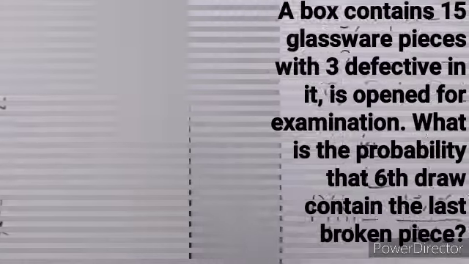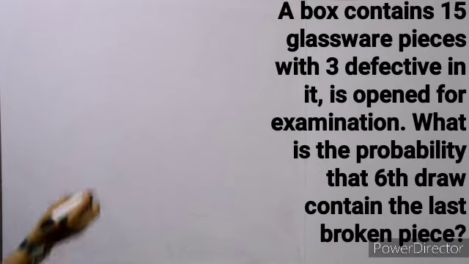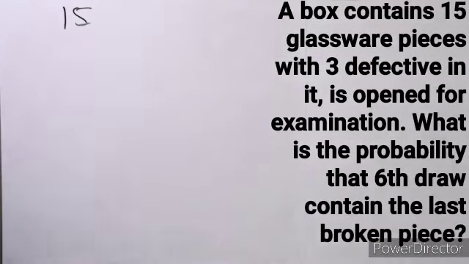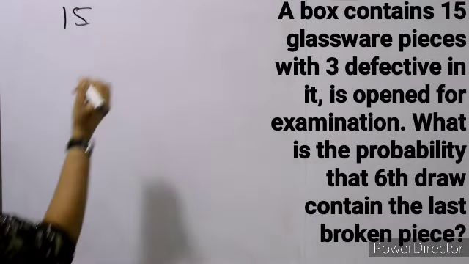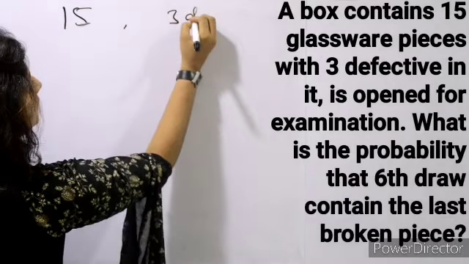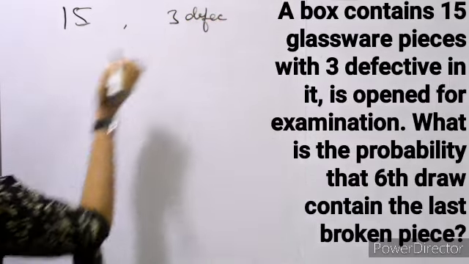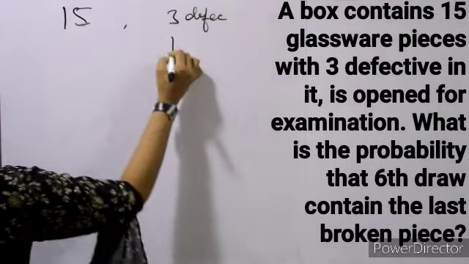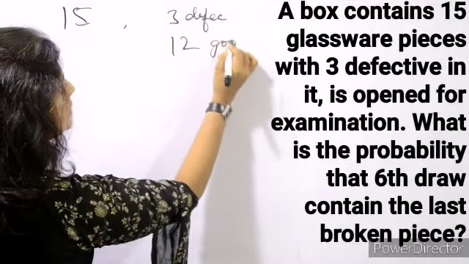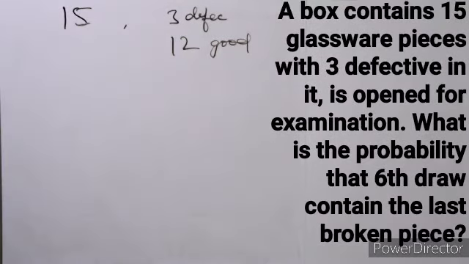Okay. A box contains 15 glassware pieces. तो total pieces 15 with 3 defective pieces. और 3 defective pieces हैं. Okay. And बाकी जो 12 है वो good pieces हैं, अच्छे pieces हैं. Okay. And what is the probability of that sixth draw contains the last broken piece?